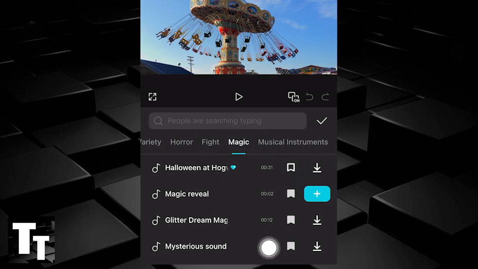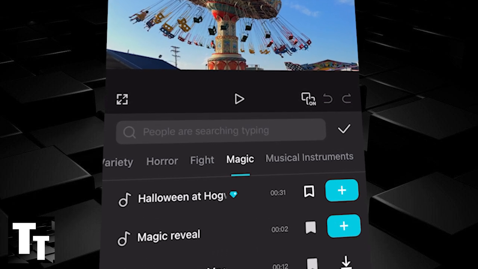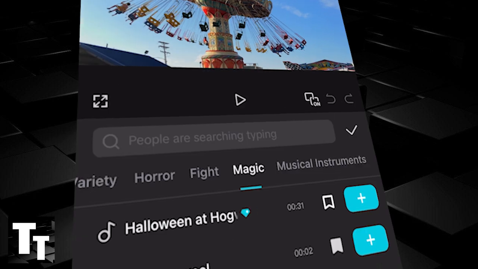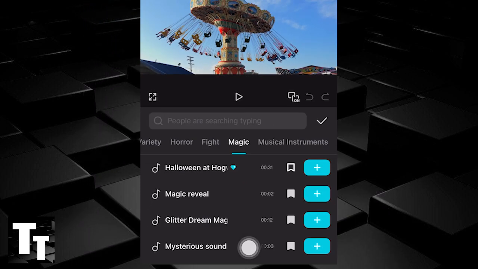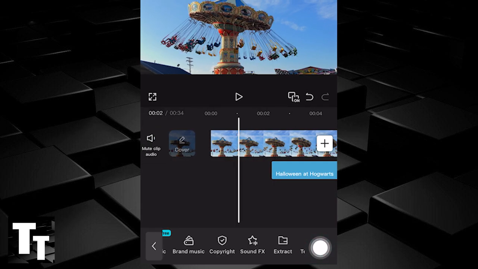If you click one of the sound effects, CapCut Mobile is going to preview each magic sound effect. And once you're happy or satisfied, you can click the plus icon on the right hand screen to add it on the timeline. If you want to add multiple, do the same thing.